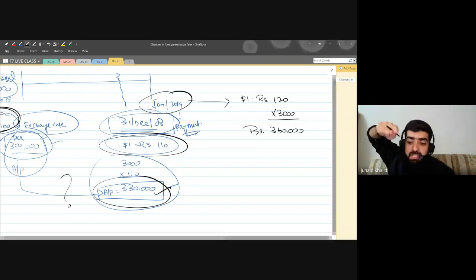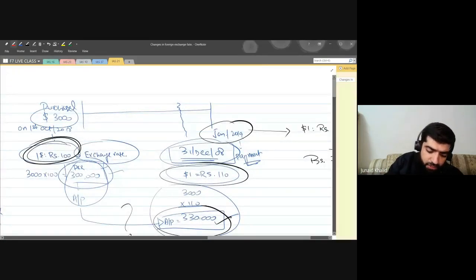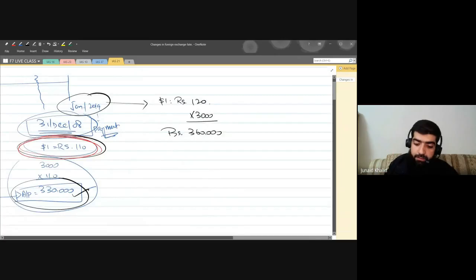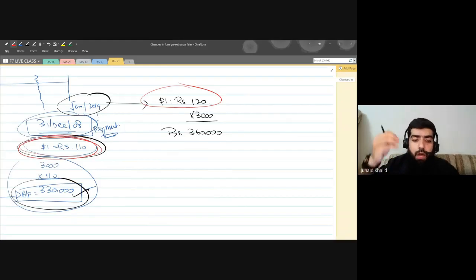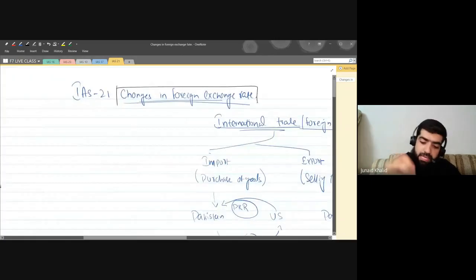Because of the change in the exchange rate, just look at this. At the date of transaction, the exchange rate was $1 equal to 100 rupees. At the reporting date, $1 was equal to 110 PKR. And at the time of payment, the dollar rate is 120 local currency, which means there is a change in the exchange rate. Now, how to deal with these changes? That is something IAS 21 will explain. That is the name of this standard, changes in the foreign exchange rate: how to deal with them.